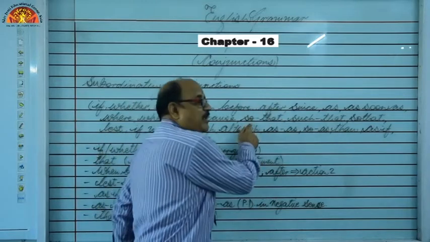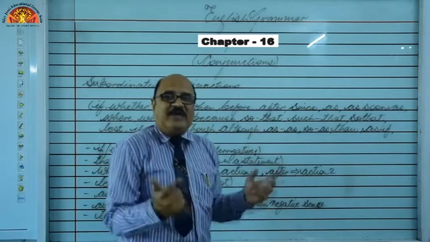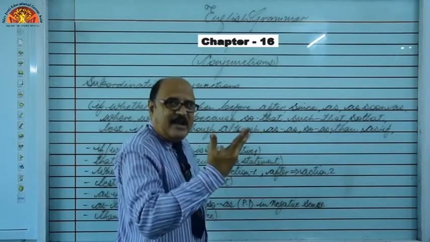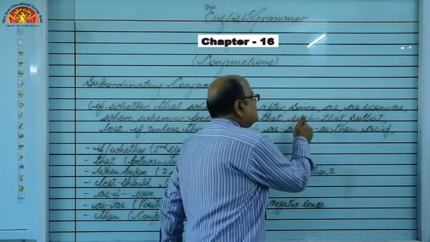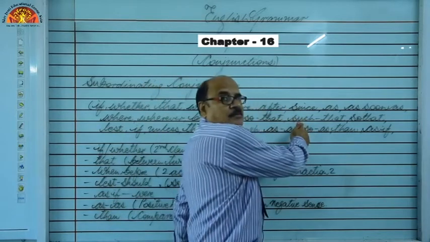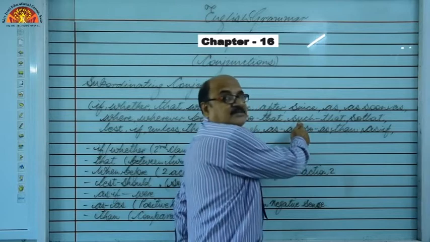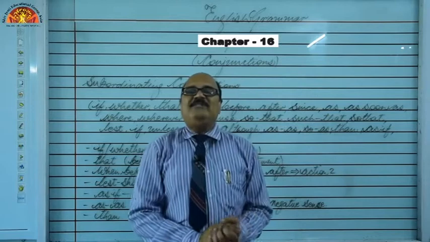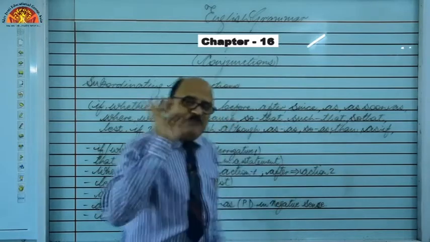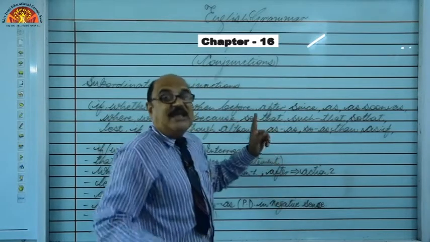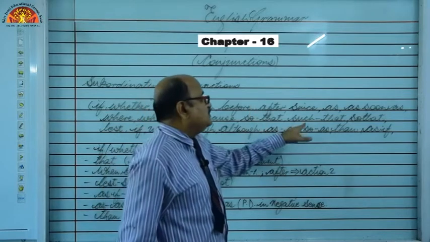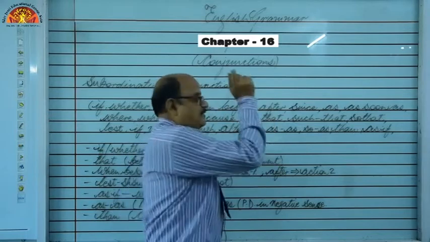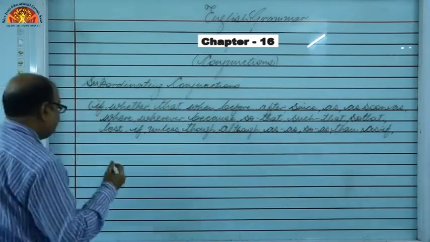No article is there. But if I add an article, he is such a brave boy that he can fight with anyone. If an indefinite article is there, we use "such that", but if no article is there, we use "so that". Is that clear?